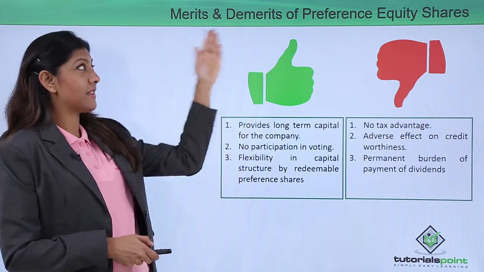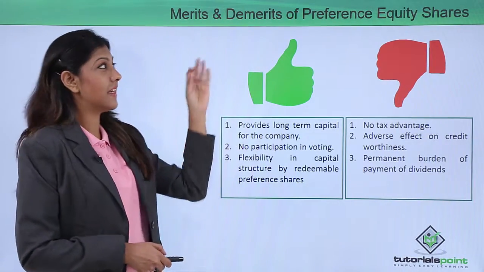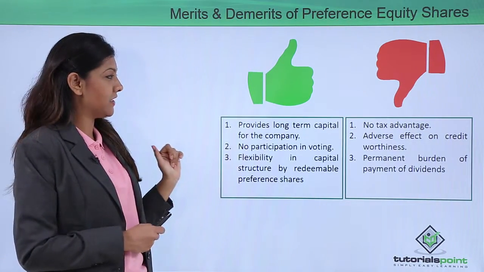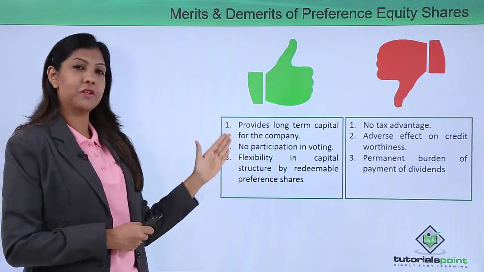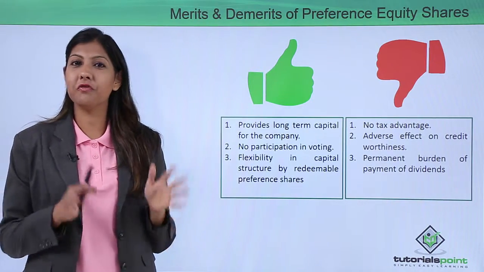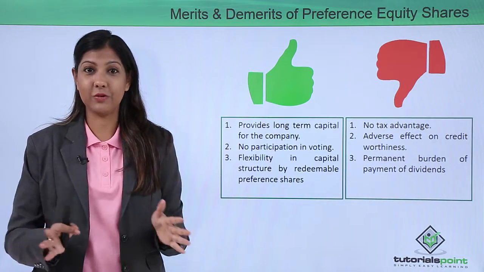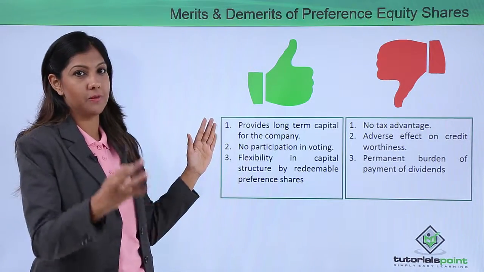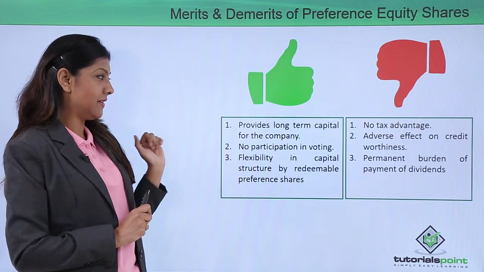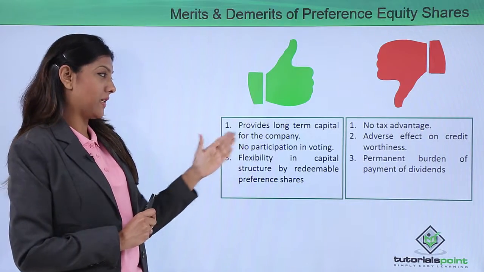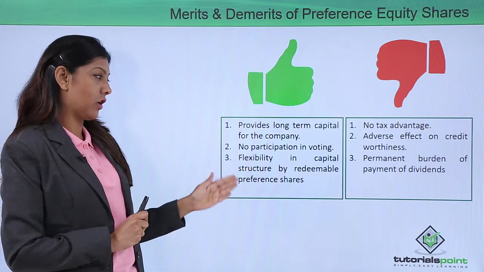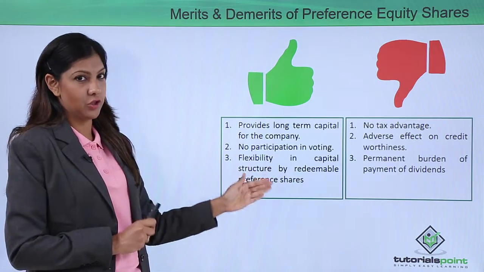Let's take a look at the merits and demerits of preference equity shares. On the merits, or the pros, it provides long-term capital for the company. Any company that wants to float in a relaxed manner needs finance to have a long-term plan. So that's one of the merits. Secondly, it has no participation in voting. Thirdly, flexibility in capital structure through redeemable preference shares.